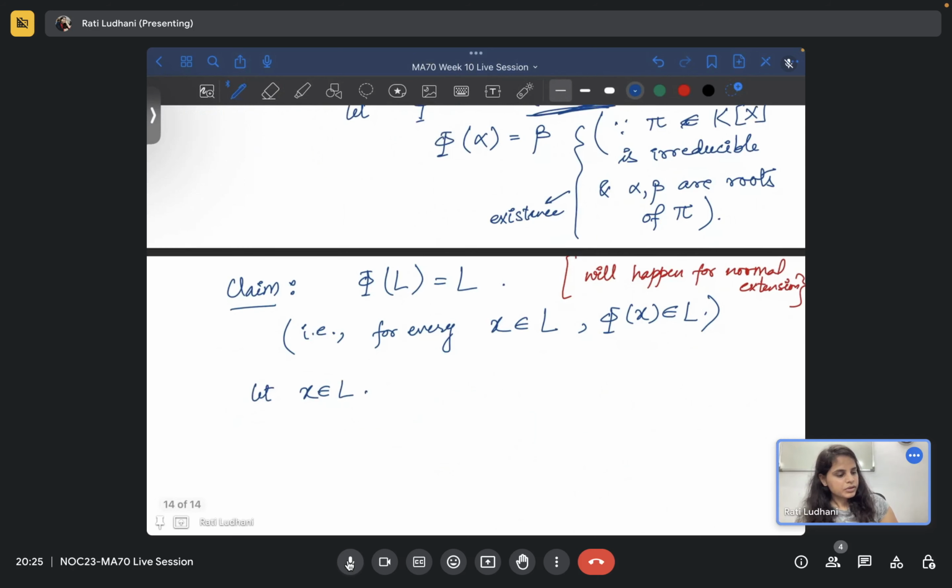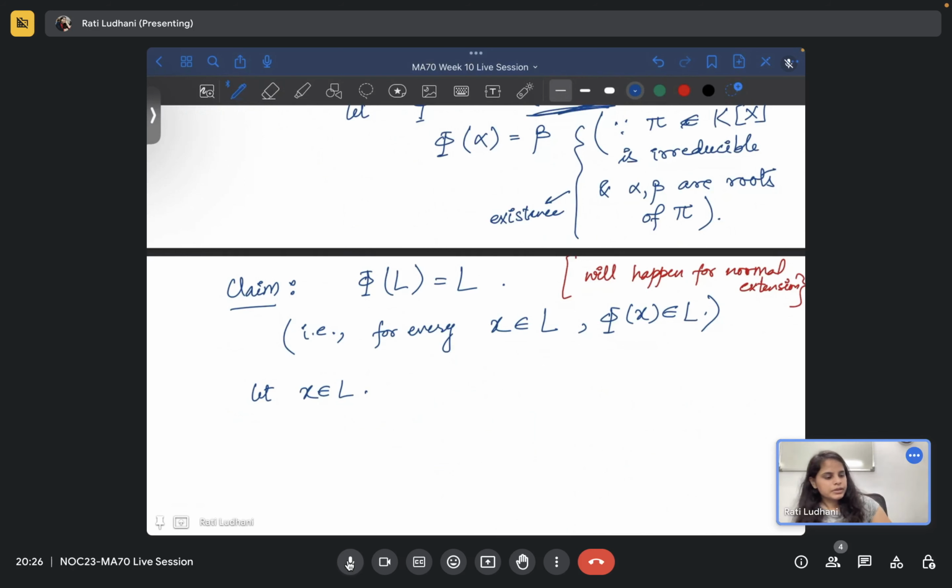What do we know about the mapping of this phi? As I said, we only have knowledge about the roots. So if we can think of x as a root of a polynomial, then we can get some control over where x will map, because we know that x will map to some other root or even itself, only the roots of the irreducible polynomial of which x is a root. So that much we have control on.